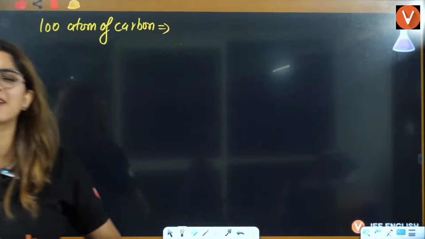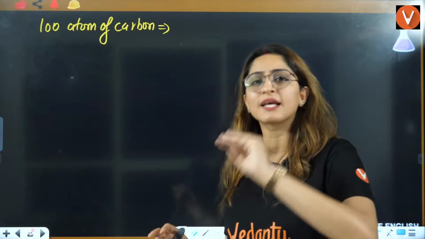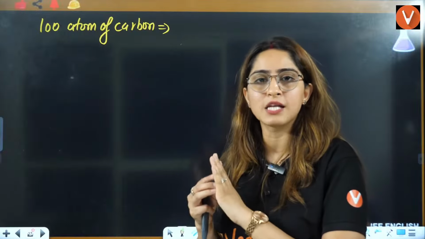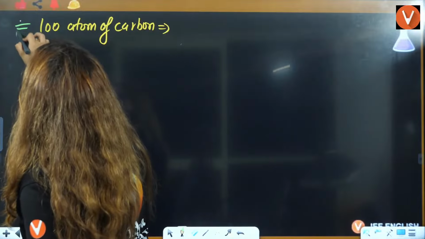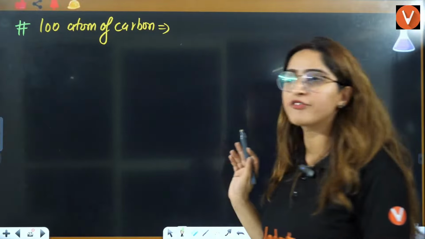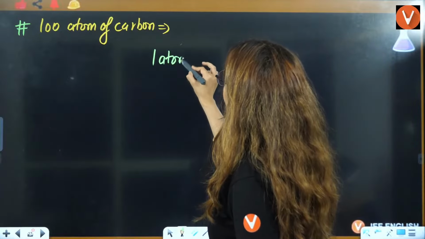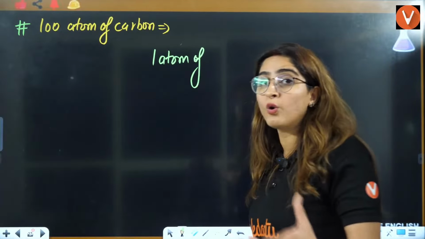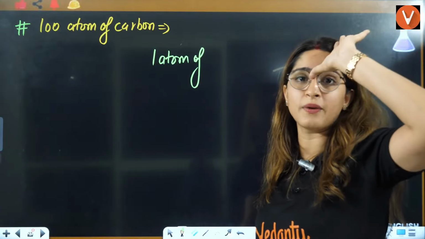How to improve this concept? Practice as many questions. I have just started with the basic level, but we'll go to the advanced level. Don't worry about that. So the first question is 100 atoms of carbon. You will never know in which question you will apply the mole concept. Throughout physical chemistry it is applied.